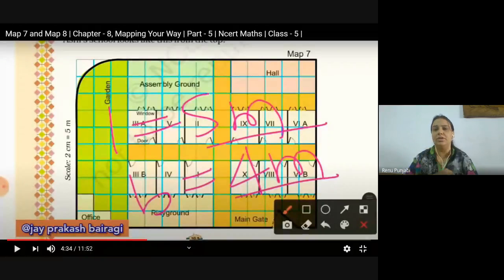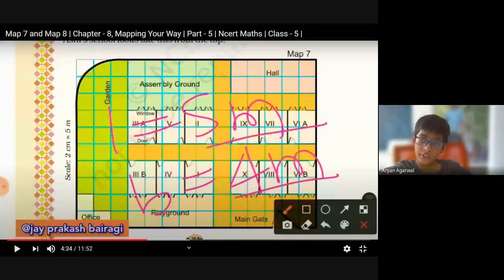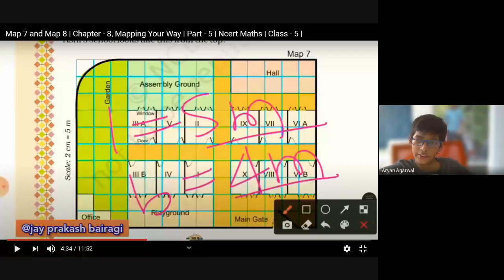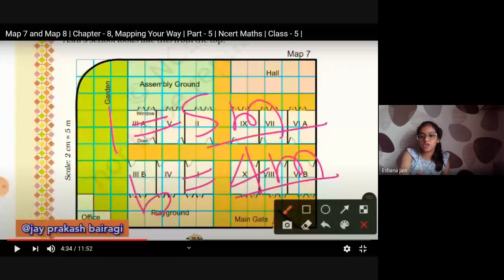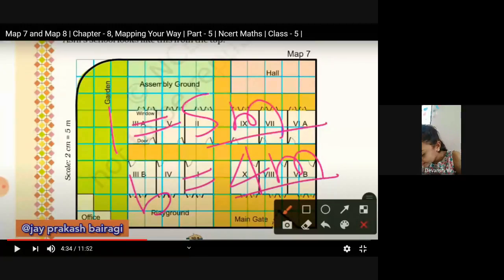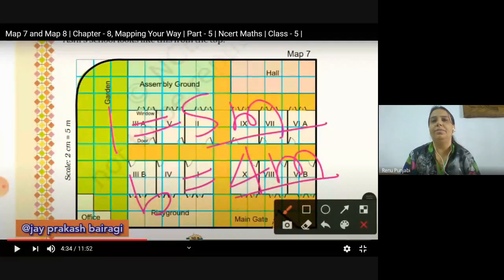And the breadth. Devanshi, can you please measure the breadth with the ruler? Ma'am, it's 1 centimeter. No, it is more. It's 2 centimeter. No, no, 1.6 centimeter. Aryan, have you measured? Yes, ma'am, it's 1.6 centimeter. Okay, thank you for informing me. Mute your mics now. So you have measured that the length is 2 centimeter and the breadth is 1.6 centimeter.